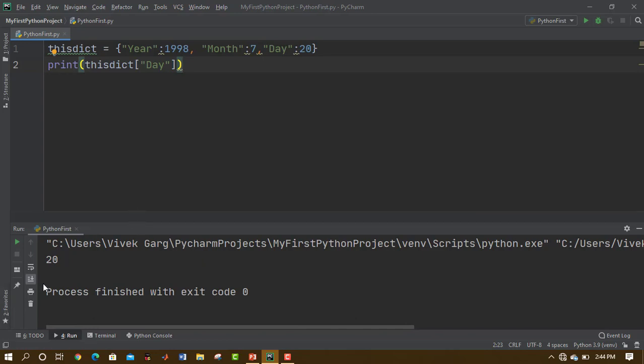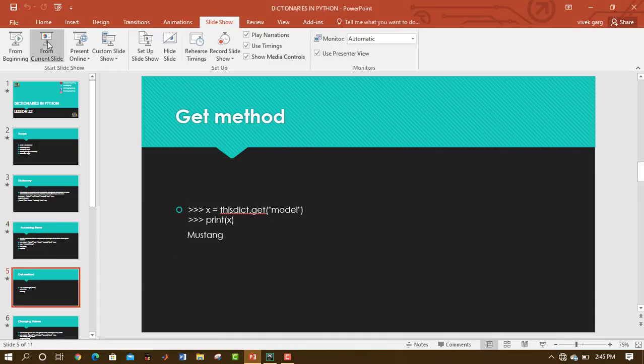Here you can see. Similarly, you can use year to get the year, that is 1998, or the month, 7. So that's how you can access the values inside a dictionary, not the keys. For keys, I'm going to tell you a different method for how to access the keys. So let's go back to the presentation now.